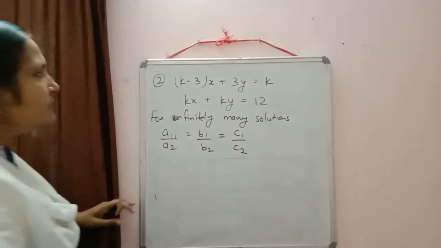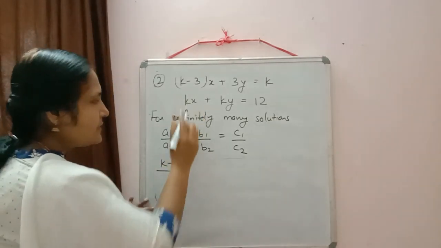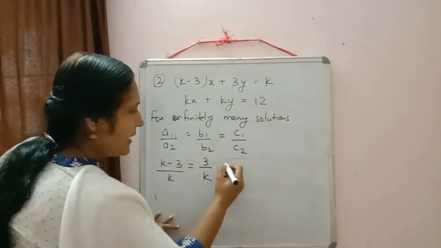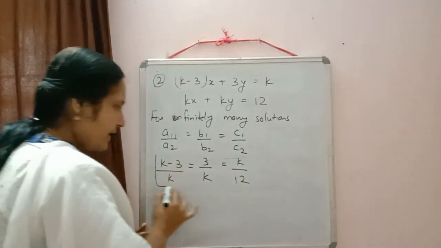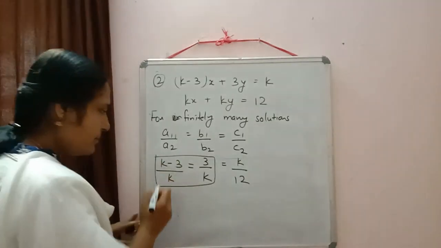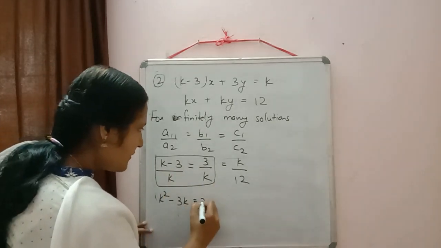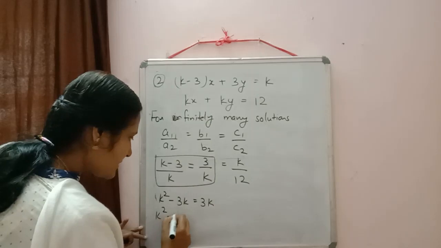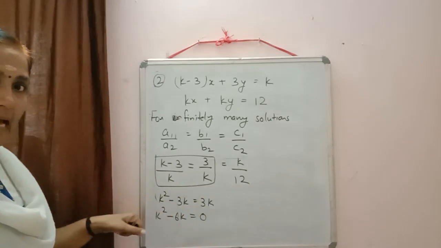Now substitute the values. a1, coefficient of x, is k minus 3, by coefficient of x, here we have k, is equal to 3 by k, is equal to k by 12. Now first, can we simplify these two? It depends on you. If we simplify, what will come? k square minus 3k is equal to 3k. So we can shift minus 3k here. Then we will get k square minus 6k is equal to 0.